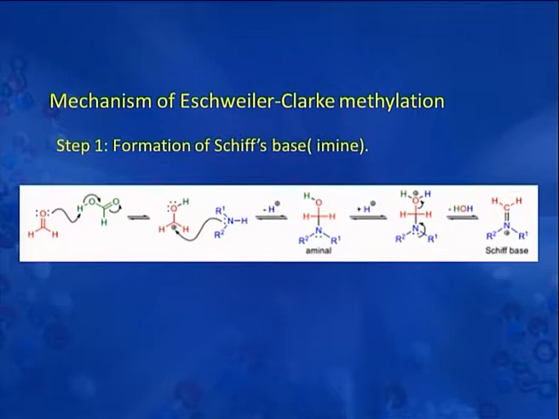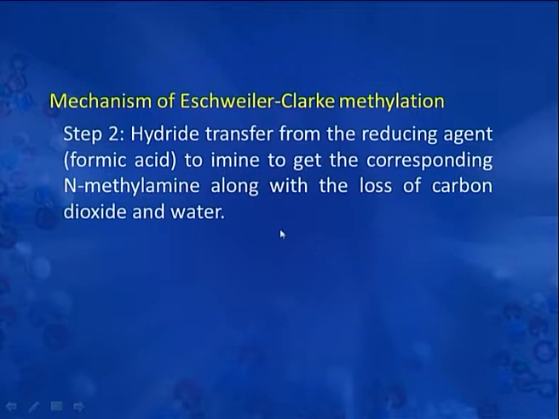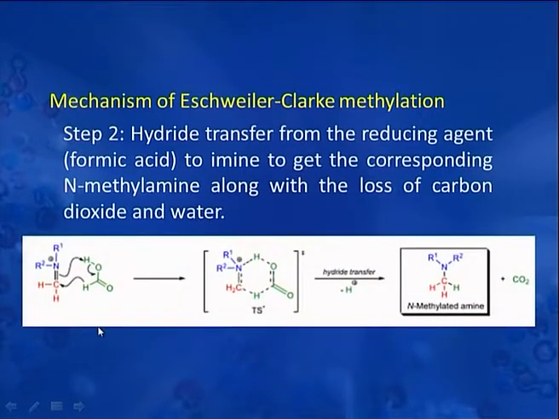In the mechanism of this Eschweiler-Clark methylation, the first step is the formation of Schiff's base with amine because of the reaction of amine with formaldehyde. This Schiff's base is generated and in the second step hydride transfer from the reducing agent, that is formic acid, to imine takes place and there is formation of the corresponding N-methyl amine along with loss of carbon dioxide and water. You can see here this is the imine and hydride transfer takes place and there is formation of N-methylated amine in this particular reaction.